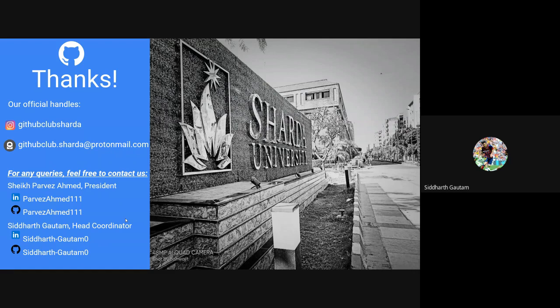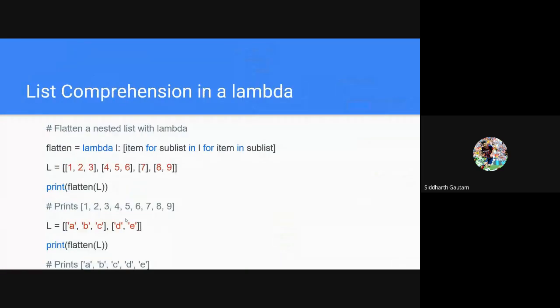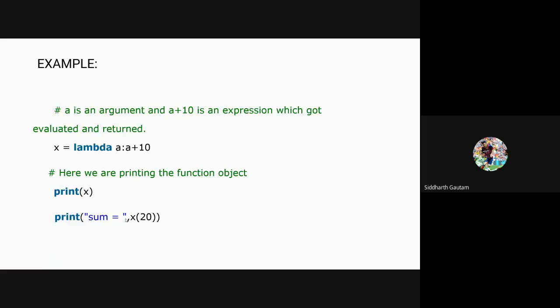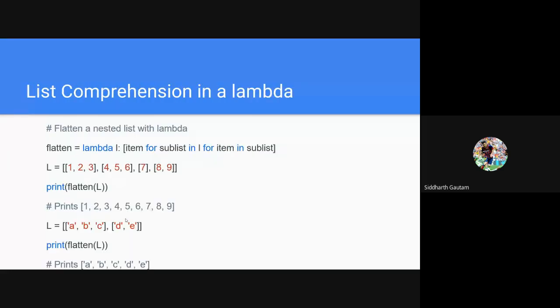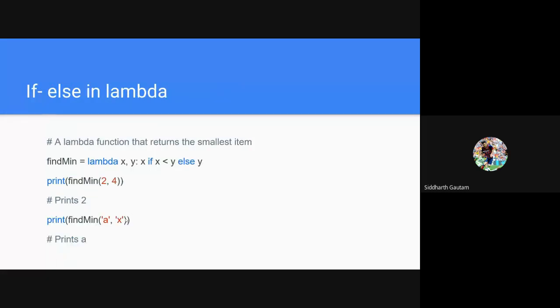Okay, so I think for today we have covered everything. We did skip some small topics like these two things, if else and list comprehension. That's because I want you to do it. I can explain it right now, but it's better if you do it, right? If after the class you go and you practice the same syntax, the same program for lambda function which I have written, then you won't be learning as much as you would be if you go further than what I have been teaching you, right? That's why I'm leaving these two topics for you, like the last 2 slides of today's presentation. I want you all to do this. I'm not explaining this, but it's easy. You will be able to do it.